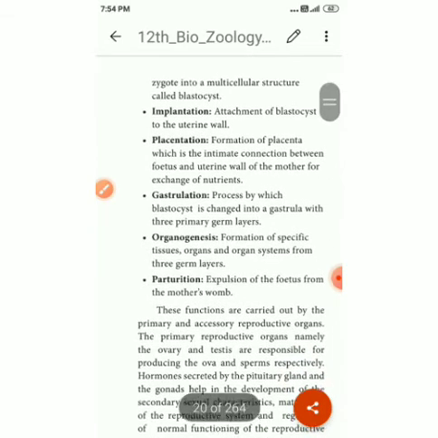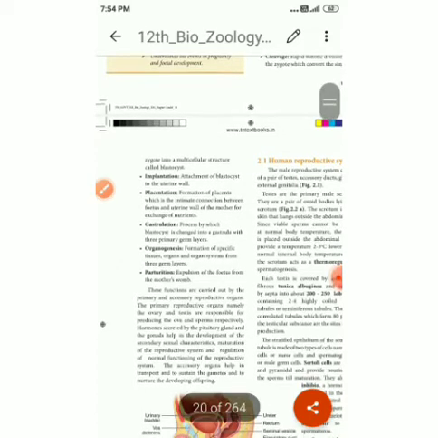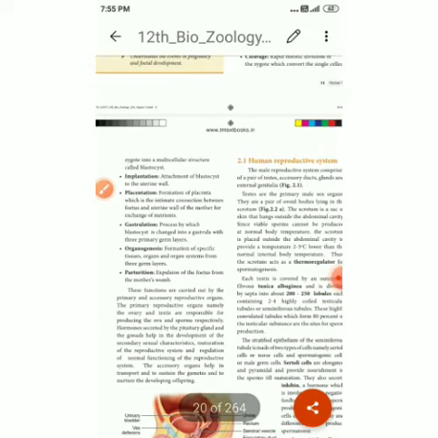These functions are carried out by primary and secondary reproductive organs. What is a primary reproductive organ? The ovary and the testis are the primary reproductive organs. The ovary produces ova and the testis produces sperm. The secondary reproductive organs produce hormones, have functional cells, and include accessory organs. They help in developing the offspring and producing hormones.